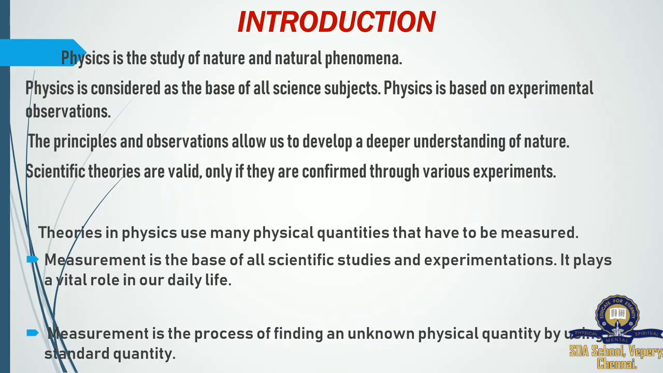So once the experiment is over, based on that the scientists give some observations, what they observe in that experiment. So through that experiment we came to know what is happening in nature. So based on that we have derivations. Scientific theories are valid only if they are confirmed through various experiments. Yes, through the experiment only we can conclude that natural phenomenon.